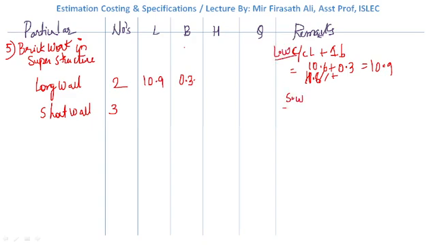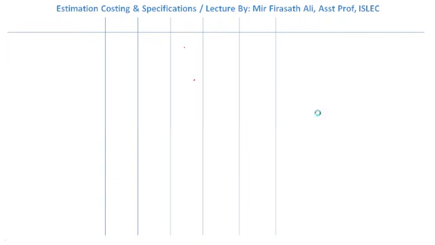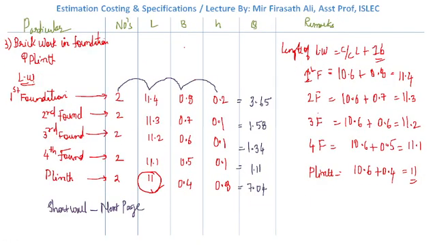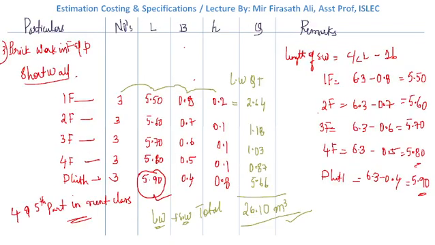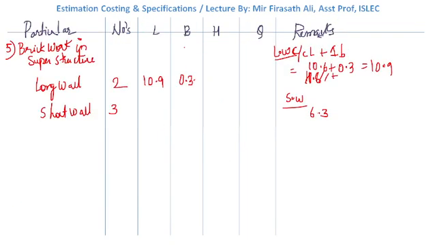For the short wall, center to center length is how much? 6.3 is the center to center length. Go to the previous slide and you can see over here. What is the center to center length of the short wall? 6.3 meters we have. So 6.3 meters minus 1 breadth. How are we getting this 0.3?